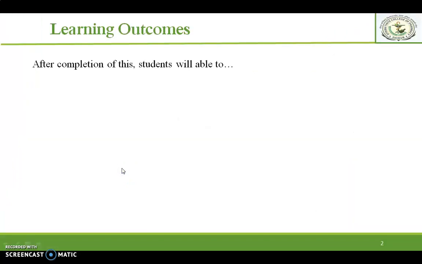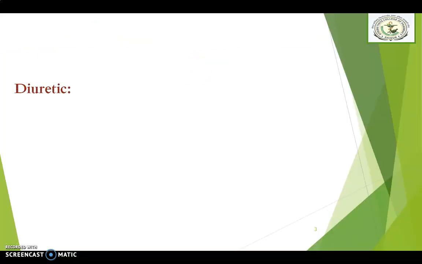After completion of this presentation, learners will be able to define diuretics and also classify diuretics easily. Let's move to the definition of diuretics.